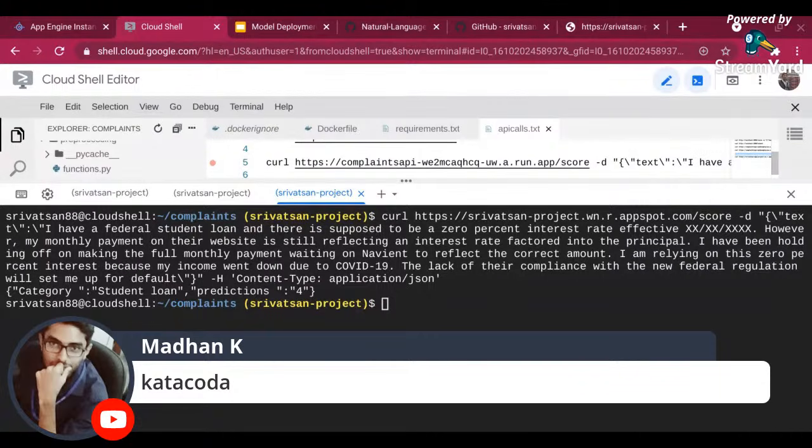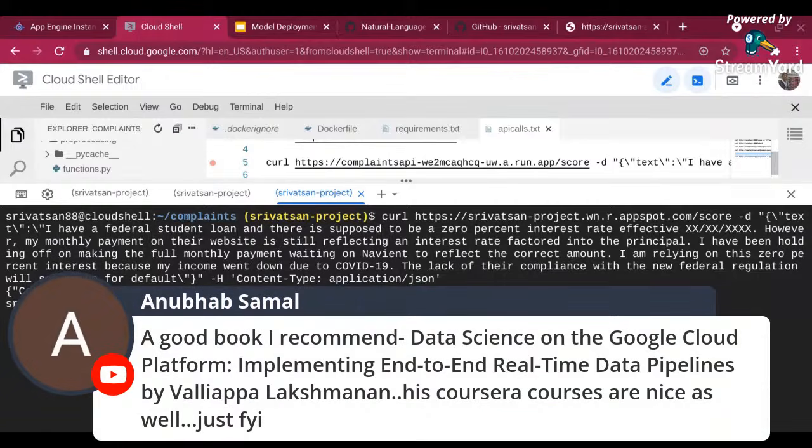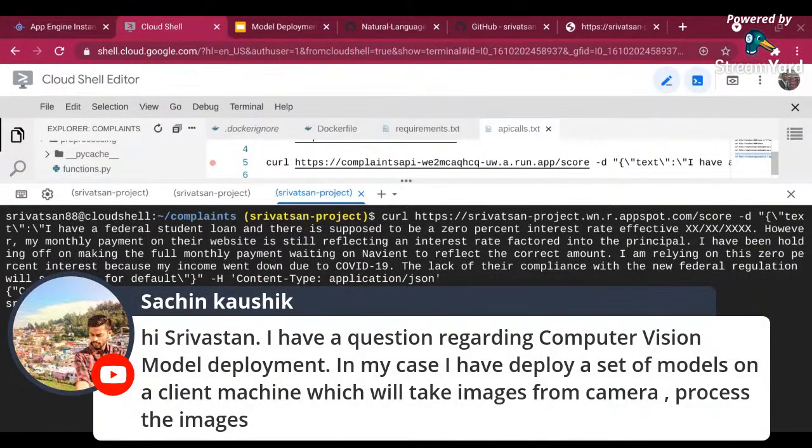Okay, and then just a minute, there are a few others. Somebody has recommended a book as well, which you can check: End-to-End Real-Time Data Pipelines by Valliappa Lakshmanan. He is an expert in this space, and definitely his book will be good. I have not read it, but it's a good book to read.